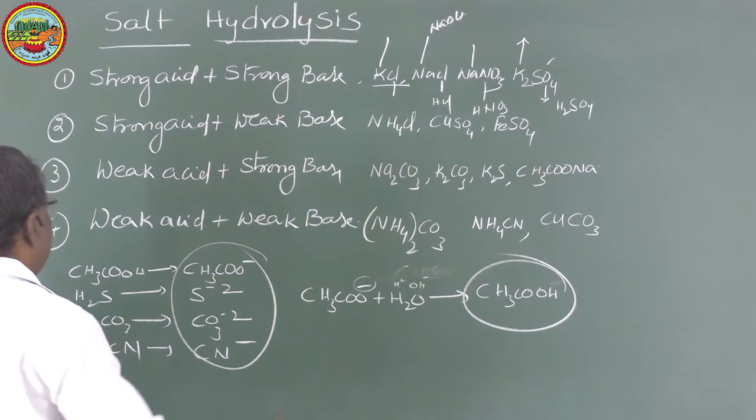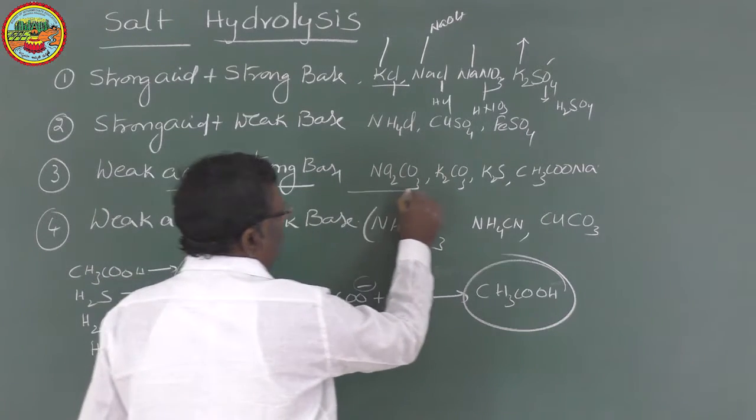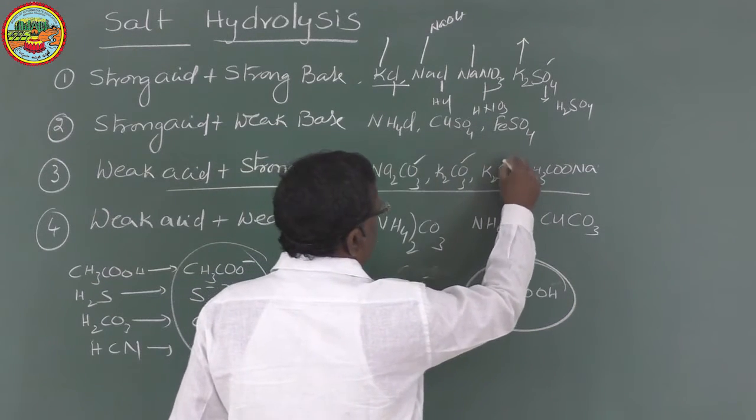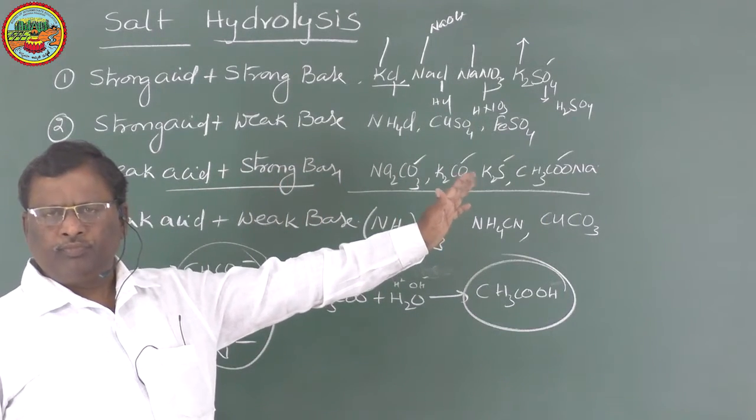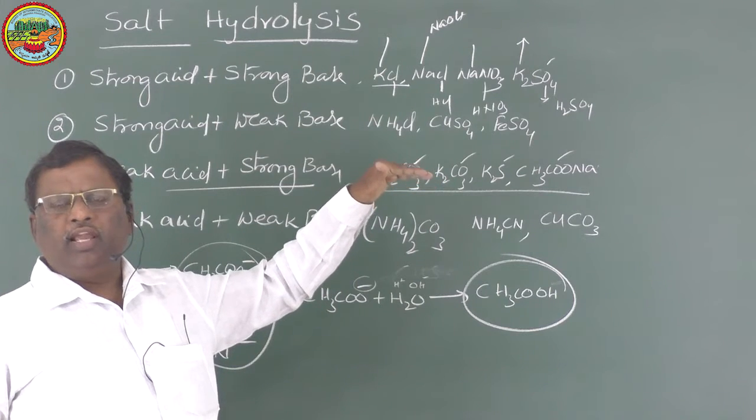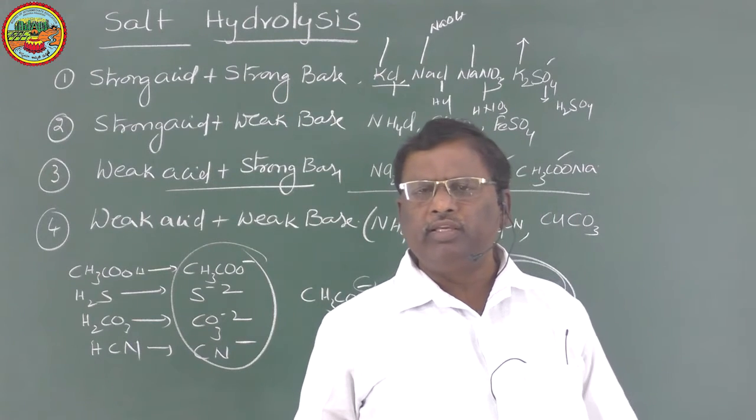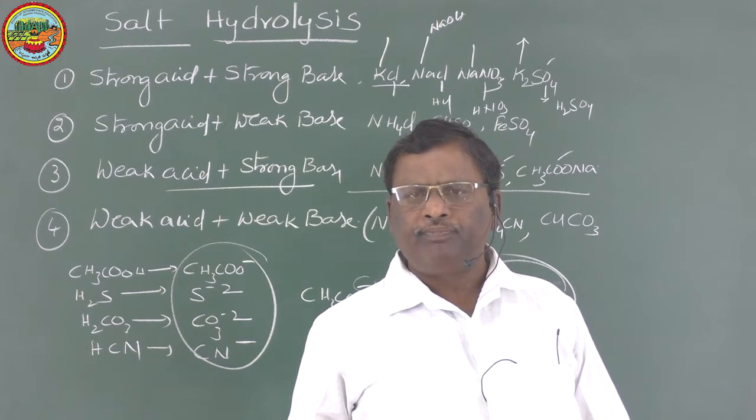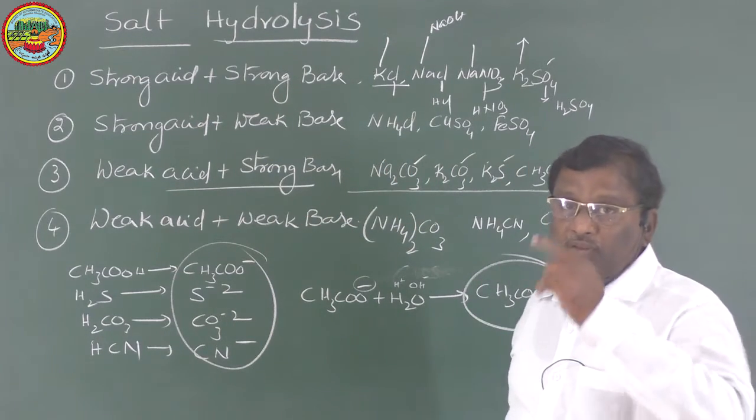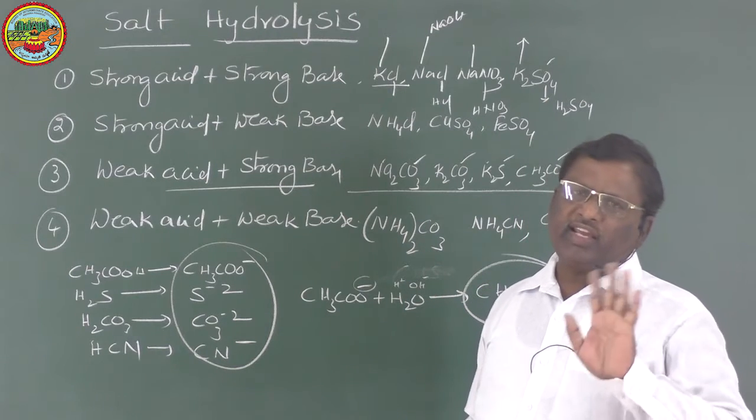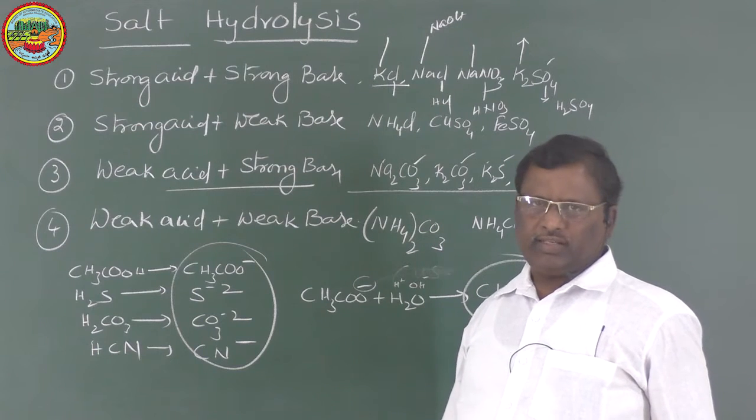So if you take a weak acid and a strong base, in such salts, whatever it may be, Na2CO3, K2CO3, K2S, CH3COONa, like that, all these salts when dissolved in water, the anion will hydrolyze water and increase the concentration of OH minus ions, and the solution will be basic in nature. And the cations of these salts, Na, K, come from a strong base, so naturally they are weak. They cannot react with water. So such salt solutions are basic in nature.